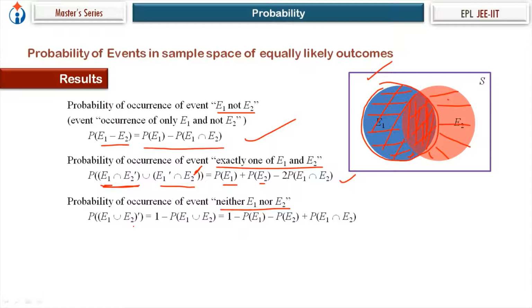So the probability of that is 1 minus probability of E1 union E2. If I take this event E, then P of E dash is 1 minus P of E. And we got this result for E1 union E2. We put the value here, we get this. So it is convenient to use the Venn diagram. We'll remember that.